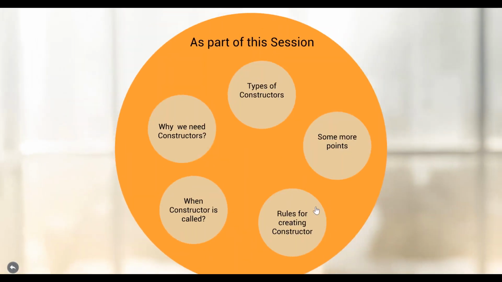Now, rules for creating the constructor. Let's go ahead now. What are the basic rules we need for creating constructors?